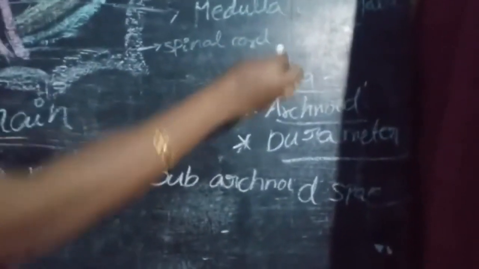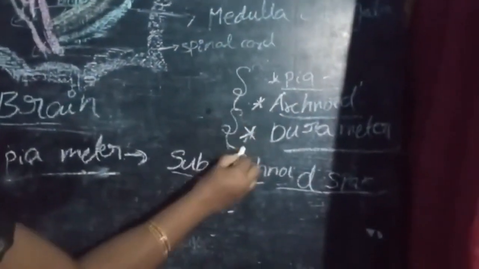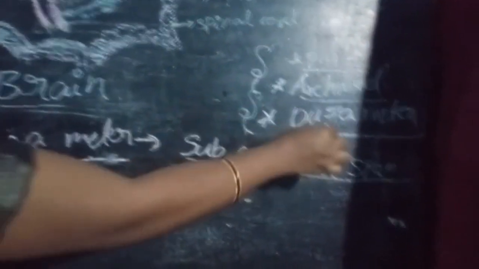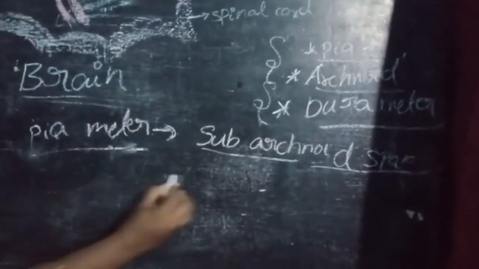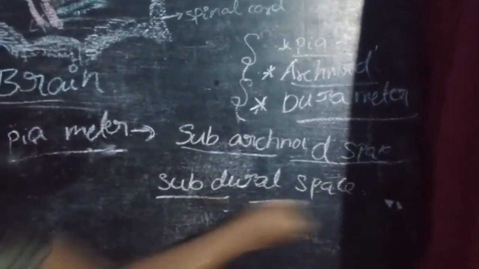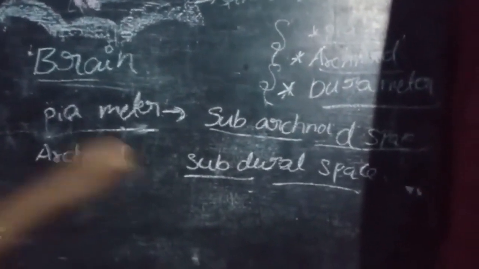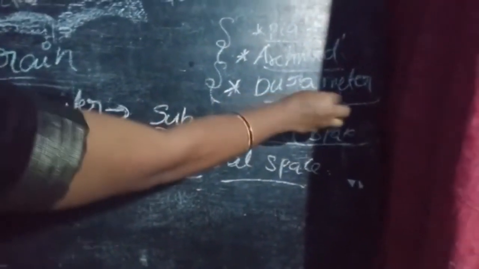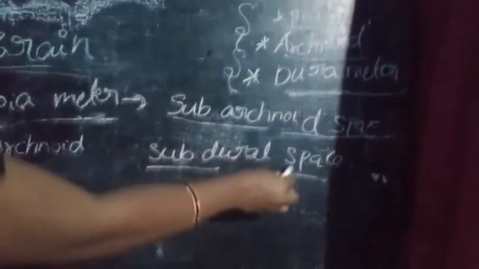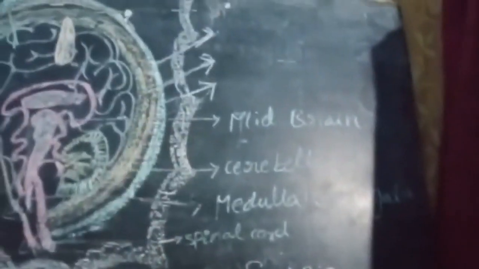Next, the arachnoid membrane is separated from the dura mater by the subdural space. Subarachnoid space, subdural space.